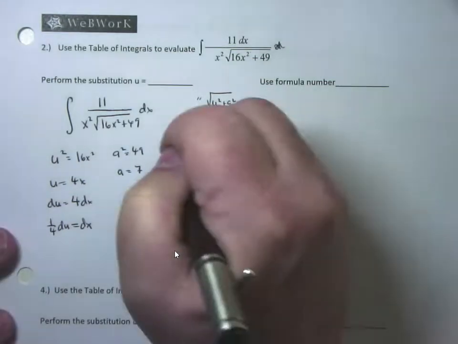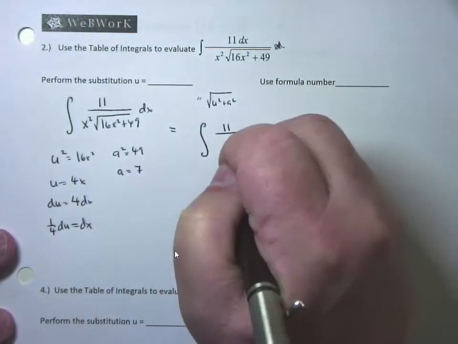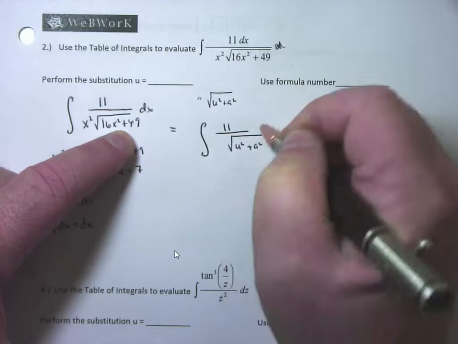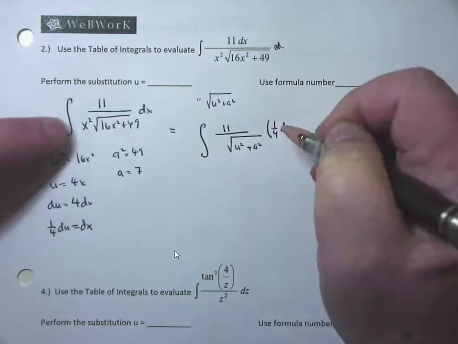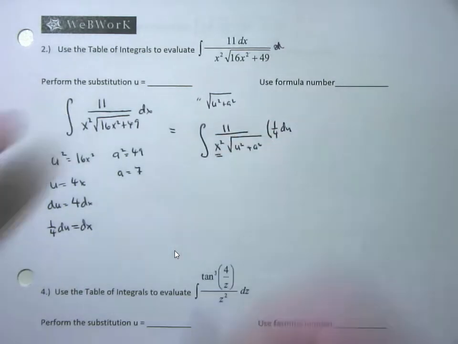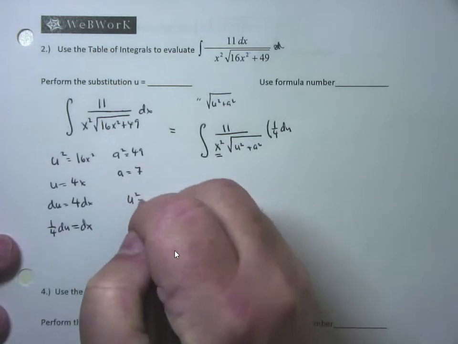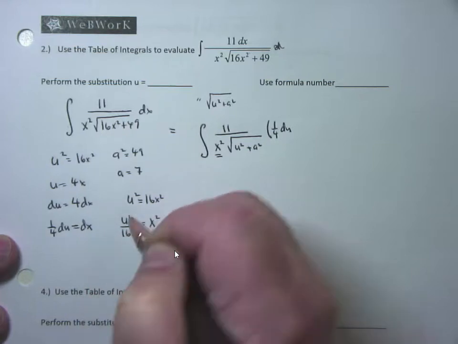So here it comes. When I plug it in, this is the integral of 11, which is a constant, so just leave it alone, divided by the square root of u squared plus a squared. The dx got replaced with 1/4 du, and there's a problem: there's an x squared that never got substituted. So you've got to go back to your u statements and figure out what x squared has to be in terms of u. Since u squared is equal to 16x squared, x squared equals u squared divided by 16.